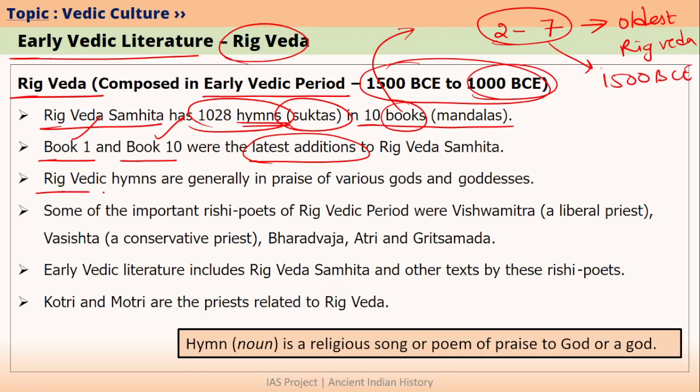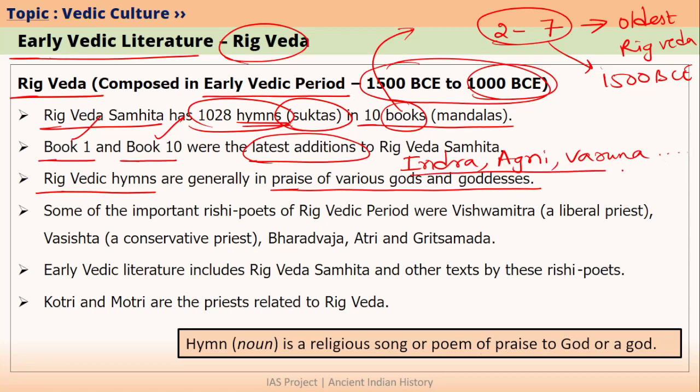So the Rig Veda Samhitas were actually written in praise of various gods and goddesses. For example, various suktas in Rig Veda were written praising the god Indra, who is nothing but the thunder god, god Agni, who is nothing but the fire god, god Varuna, and other gods. We will talk about some of the important gods when we talk about religion during the early Vedic period. But for now, please remember that Rig Vedic hymns were generally written in praise of various gods and goddesses.